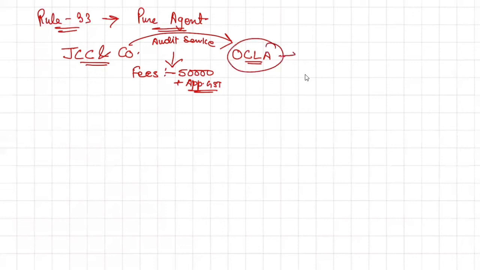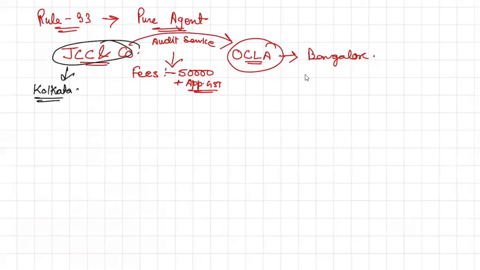OCLA is in Bangalore, and JCC and company is, say for example, in Kolkata. Now they're contracting us. That means we need to visit Bangalore. So what did OCLA say to us now? This is a rule as well: if you go for audit, all of the expenses are of the client only. We have to pay nothing.